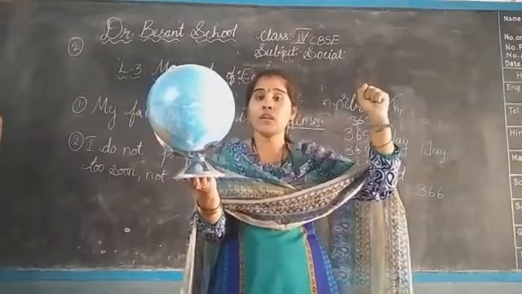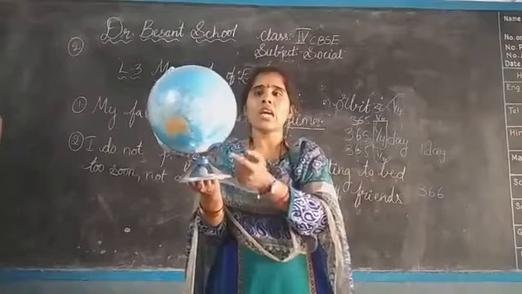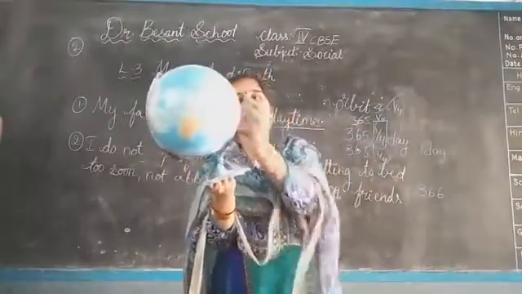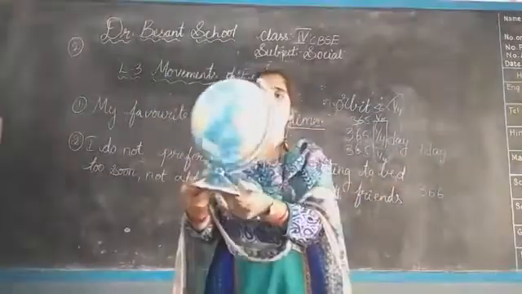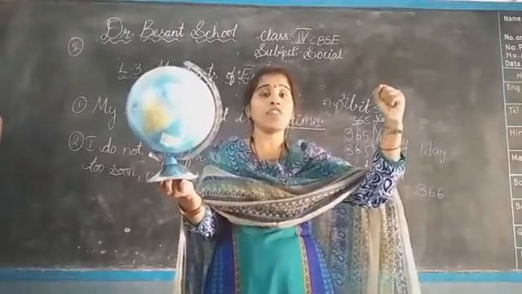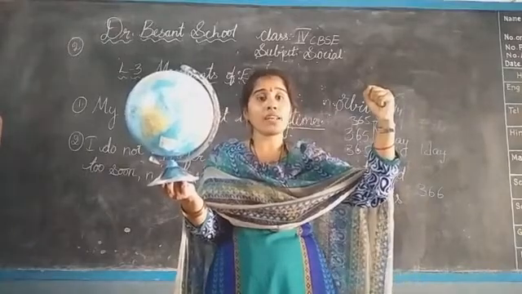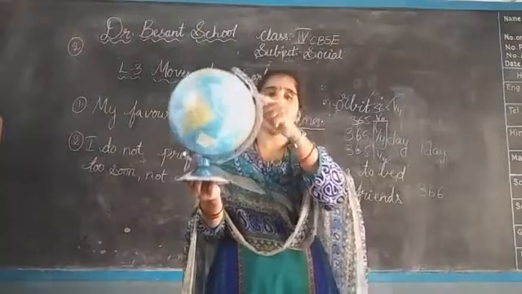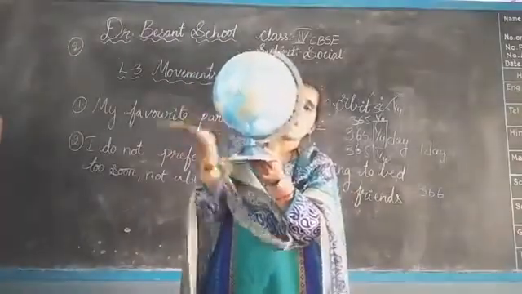Now tell me. The southern hemisphere will get more sun rays, isn't it? Because it is tilted towards the sun. The northern hemisphere is on the outer side, whereas the southern hemisphere is inside. Now see, the sun rays are falling like this. Which hemisphere will get more sunlight? Northern hemisphere, isn't it? The southern hemisphere is away from the sun.